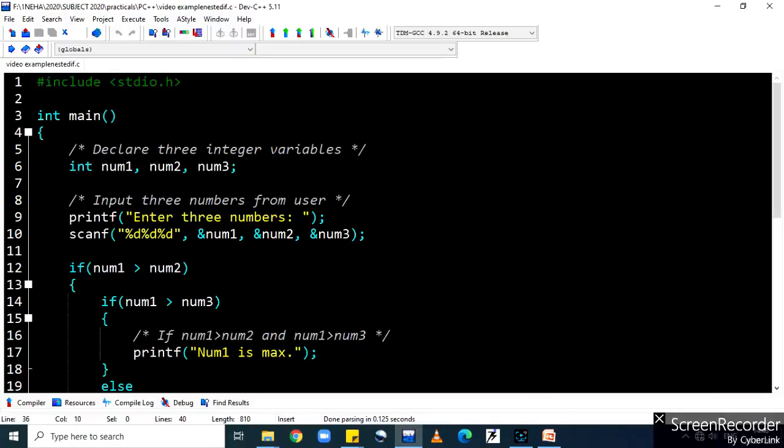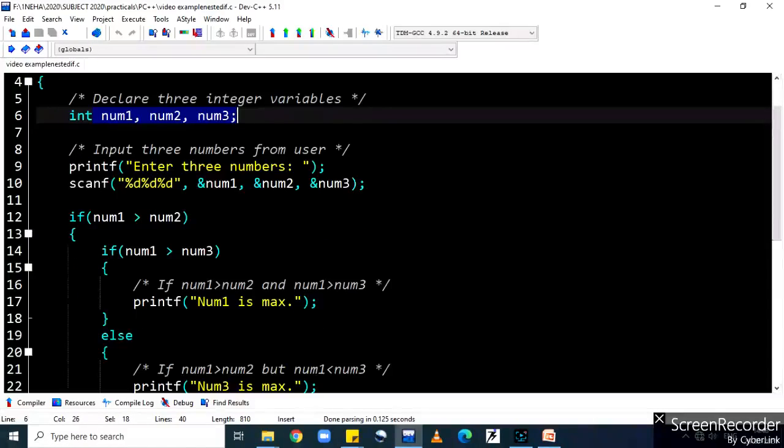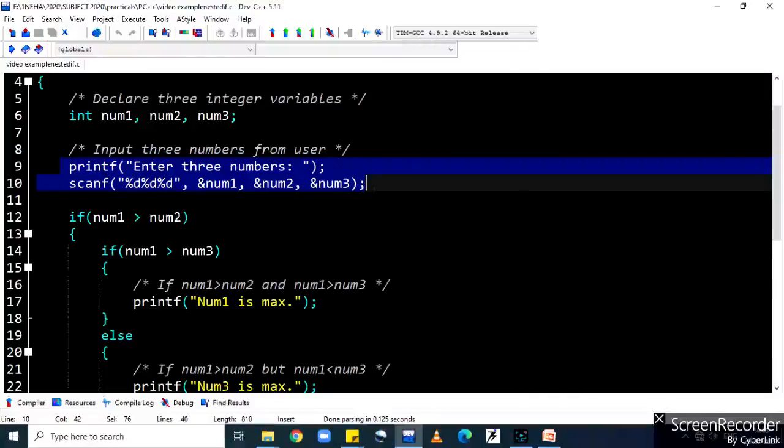Now let's see a program and its execution for the nested if else. So here in this program we are going to check, from the available three numbers, which one is the largest one. In that program we have simply read the three variables' values from the user. The variables are num1, num2 and num3.